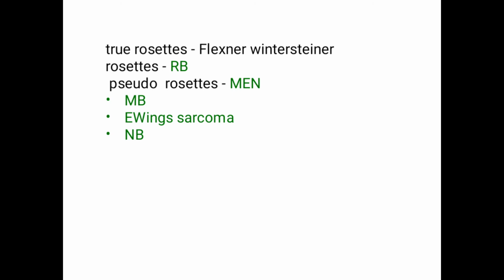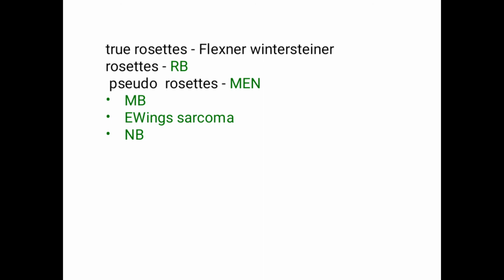Just remember that. When I consider pseudorosette, I told you there is some structure present in between. So that structure is not part of the neoplasm. That is a non-neoplastic element, so we give the name pseudo. But when you see the structure, in a true rosette there is nothing, an empty center, but in a pseudorosette there is some pinkish material present in the center. I remember with a mnemonic: when I say rosettes, mainly girls are interested in roses and boys are not interested. So pseudorosette is MEN: medulloblastoma, Ewing sarcoma, and neuroblastoma.